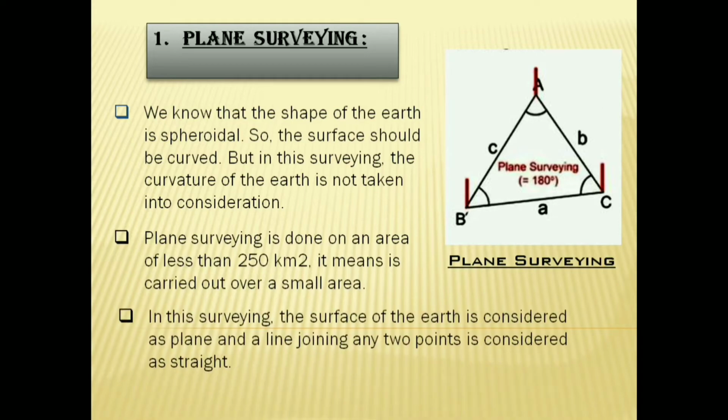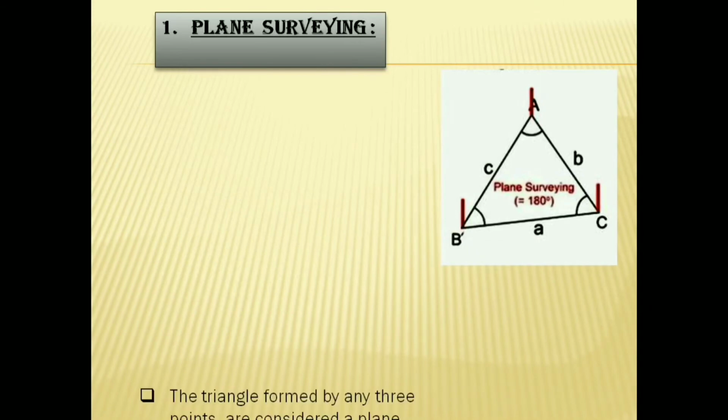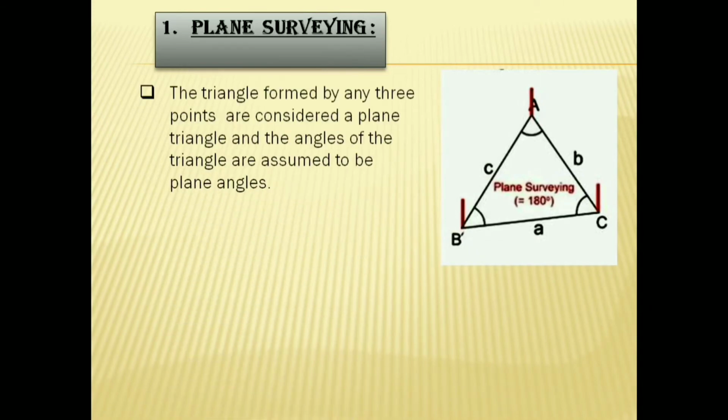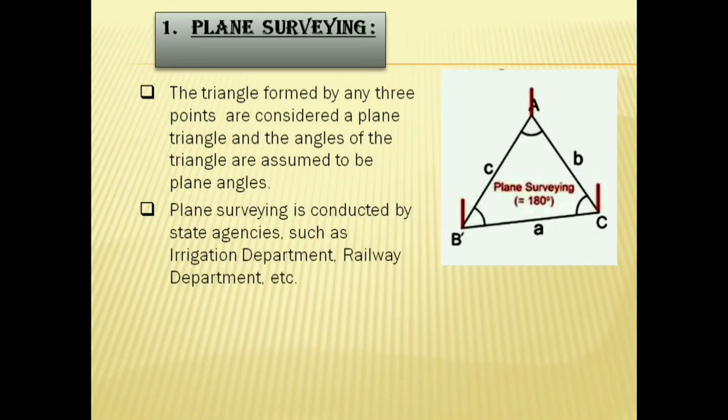In this surveying, the surface of the earth is considered as plane and a line joining any 2 points is considered as straight. Next point, the triangle formed by any 3 points is considered a plane triangle and angles of the triangle are assumed to be plane angles. And last, plane surveying is conducted by state agencies like irrigational department, railway department, etc.